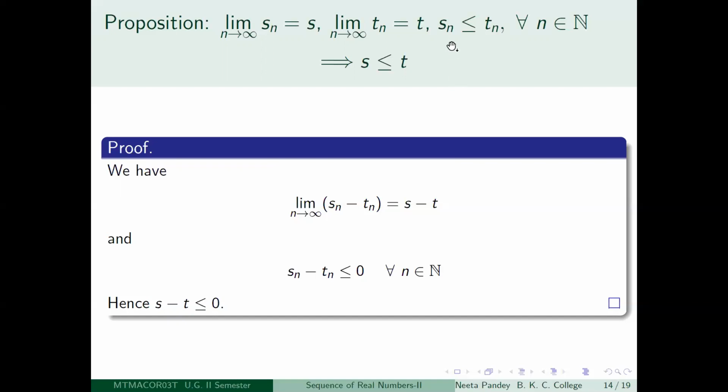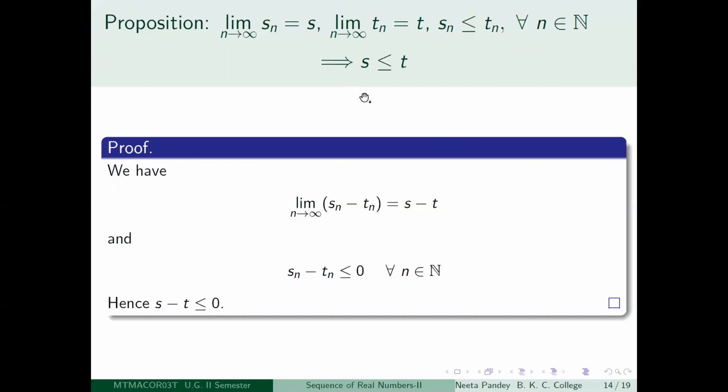Suppose Sn is the sequence 1/2, 1/3, 1/4 and so on. Forget about the 1. And suppose Tn is the sequence 1, 1/2, 1/3 and so on. Here the first term is 1/2 and there the first term is 1, so it is strictly less, right? That is your sequence Sn, and Tn is 1, 1/2, 1/3, 1/4 and so on. So at each term level, Sn is going to be less than Tn.